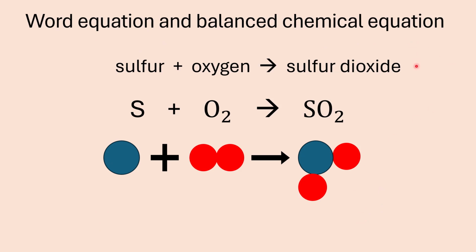Now this is the word equation of sulfur plus oxygen to form sulfur dioxide. Sulfur is S, oxygen is O2, sulfur dioxide is SO2. To balance this equation is quite easy because there's already one sulfur atom on both sides and 2 oxygen atoms on either side. So it's not really necessary to do anything, it's already balanced.